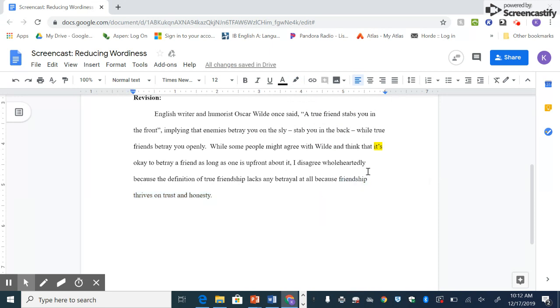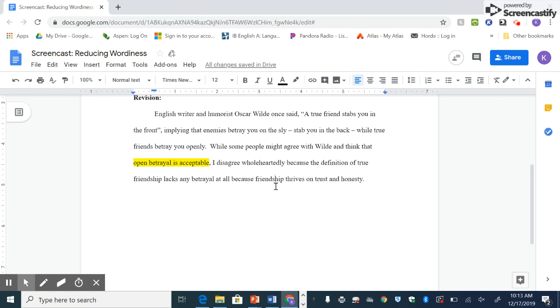All right, so let's go back and look at that sentence. While some people might agree with Wilde and think that it's okay to betray a friend. So I think I'm going to change that to, while some people might agree with Wilde and think that open betrayal is acceptable. We can get rid of all that. Okay, so I like that better.